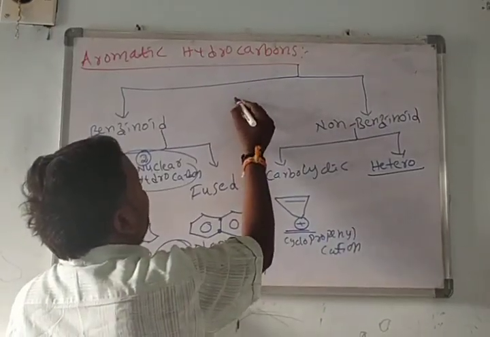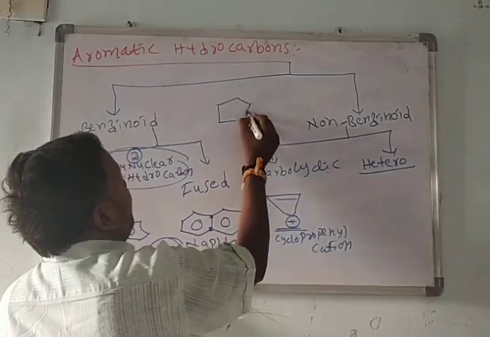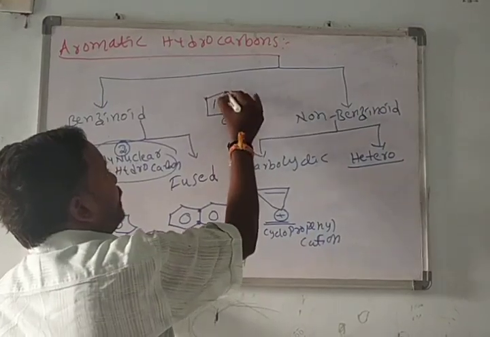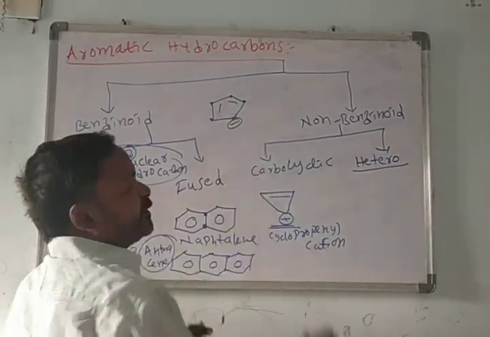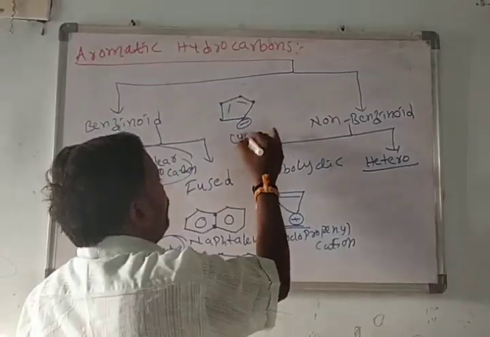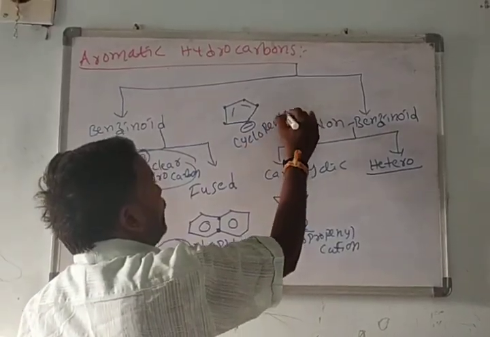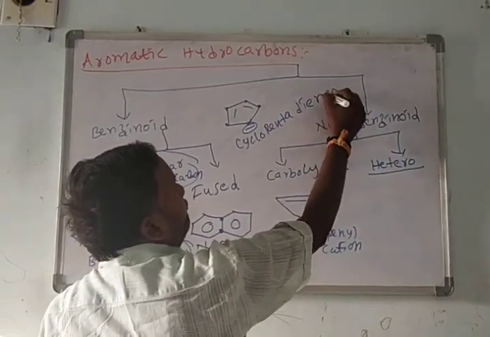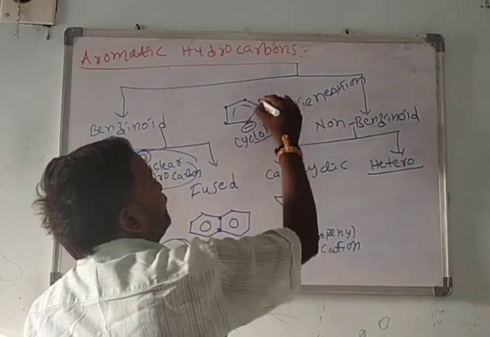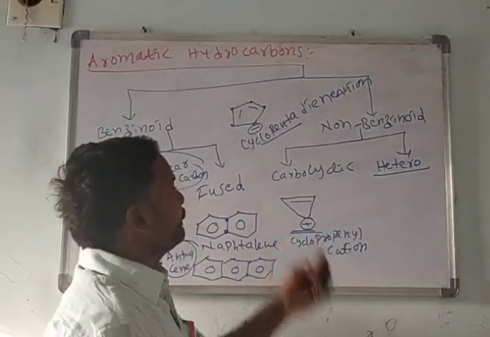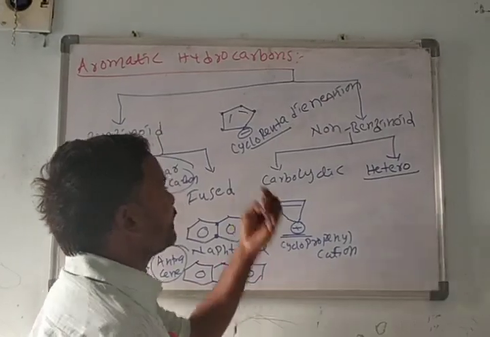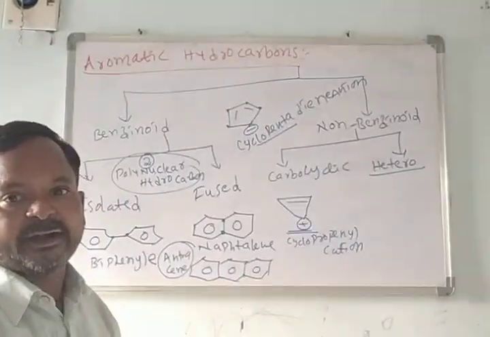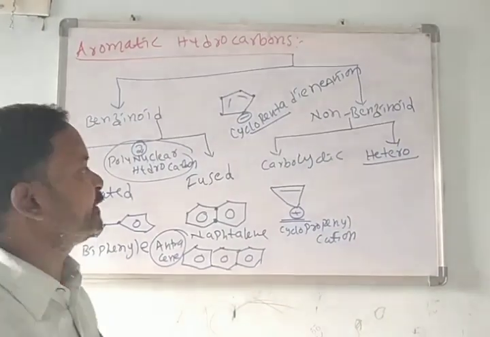Here I am writing one more. Here is a negative charge, five carbon atoms are present, and two double bonds with the negative charge. This is the cyclopentadienyl anion. This is also one of the best examples of a carbocyclic hydrocarbon. It is also an aromatic compound. In continuation I will explain all this in the chemistry of aromaticity.